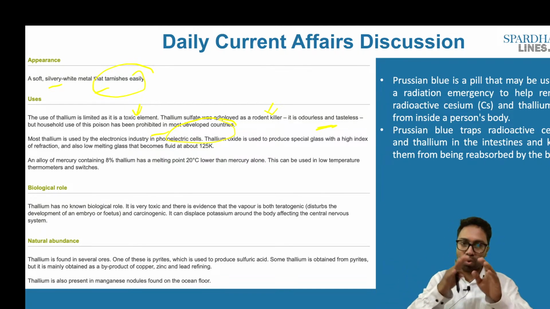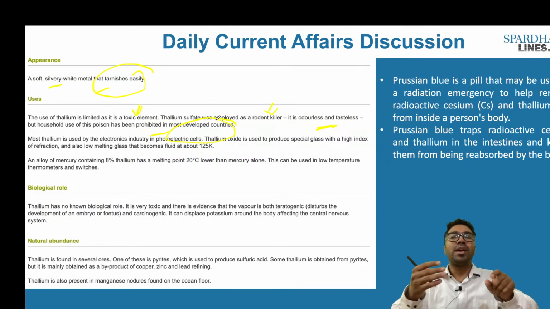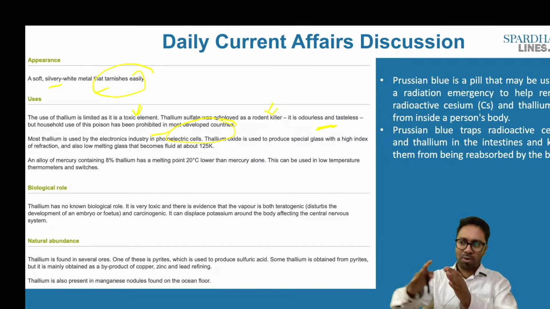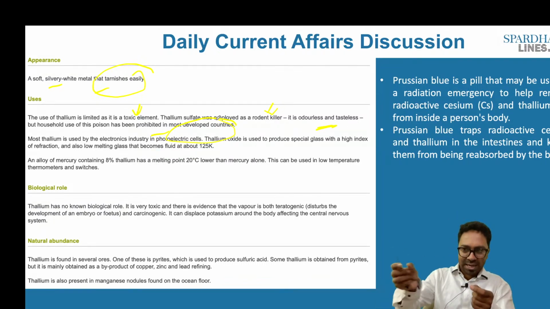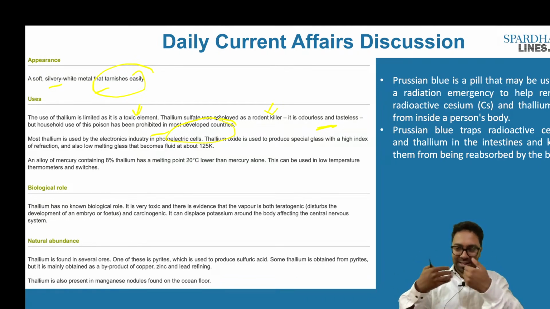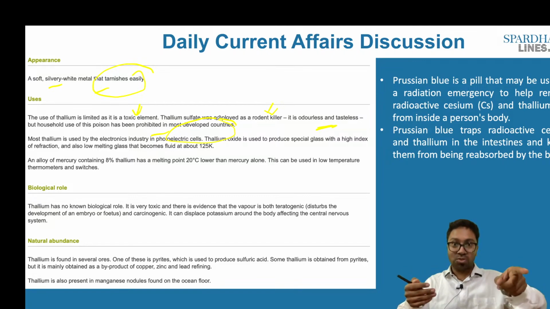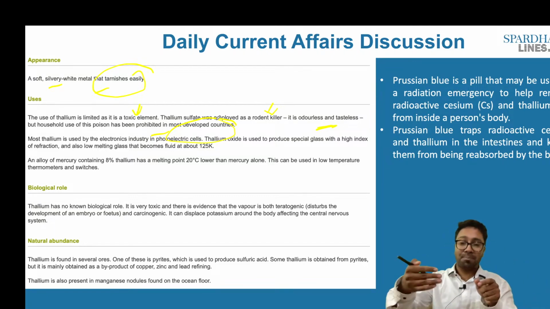So remember, what are the uses of it? It is used to kill rodents, it is used to kill ants in a couple of places the world over, and since it is odorless, it is also being employed as a murder agent in case people want to kill another human being. Since it is odorless and tasteless, it is mixed with water, and when people consume it, they immediately pass away. That is what the article says, that recently thallium has been used and people have been killed as well.